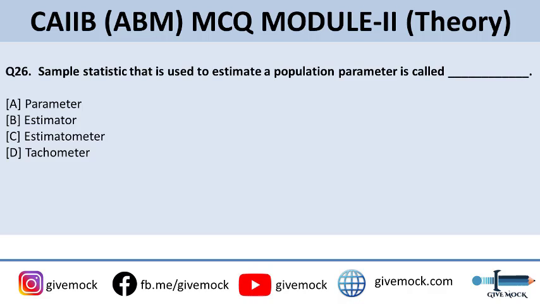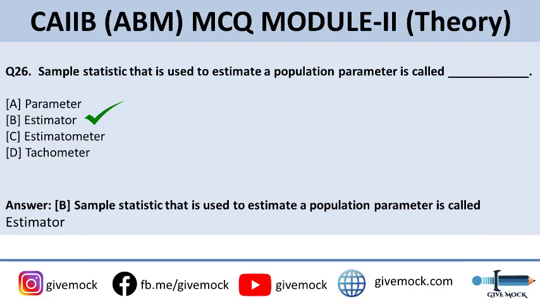So coming up to the next question, the sample statistic that is used to estimate a population parameter is called. Options are: A, parameter, B, estimator, C, estimatometer, or D, tachometer. The correct answer is B, estimator. The sample statistic that is used to estimate a population parameter is called an estimator.